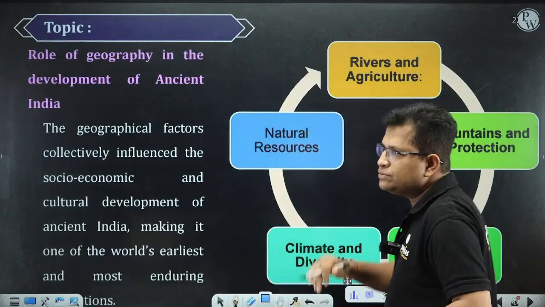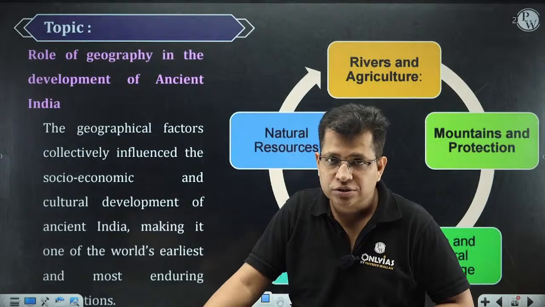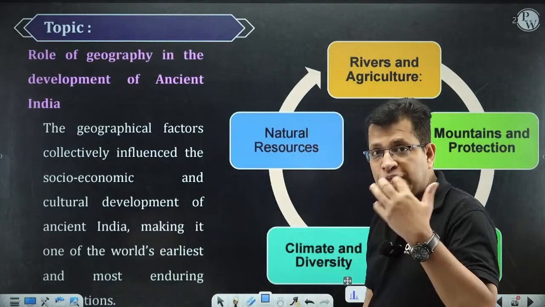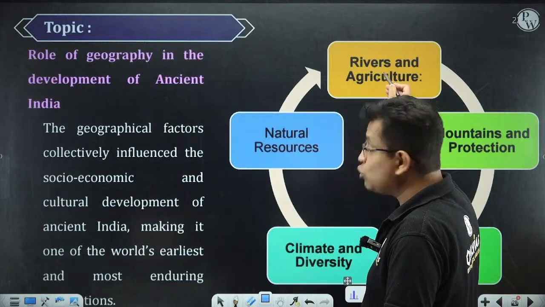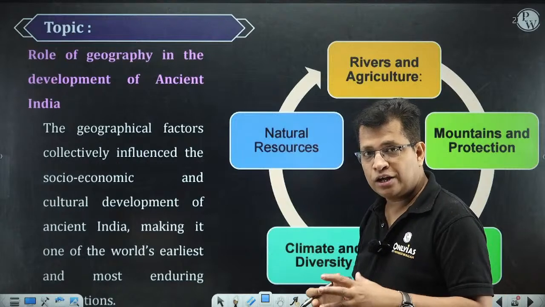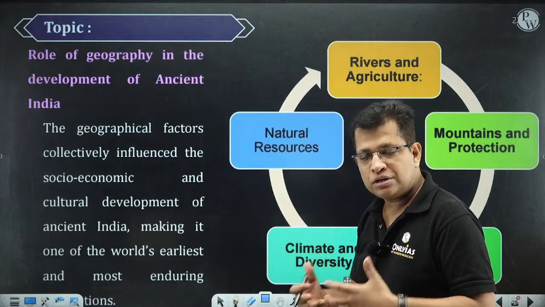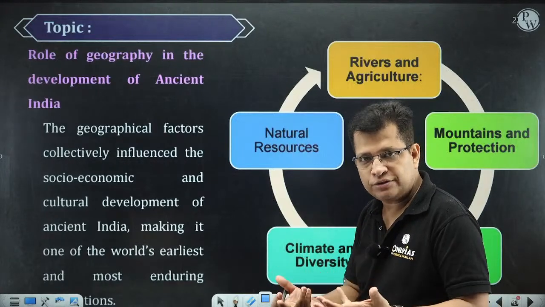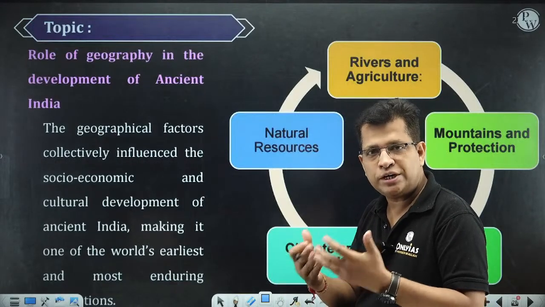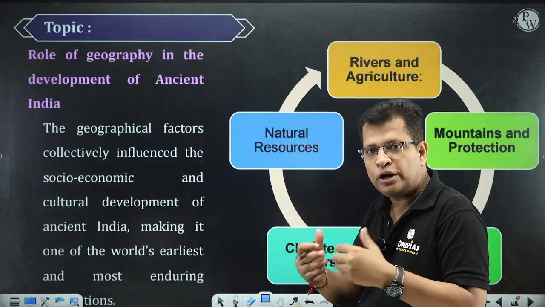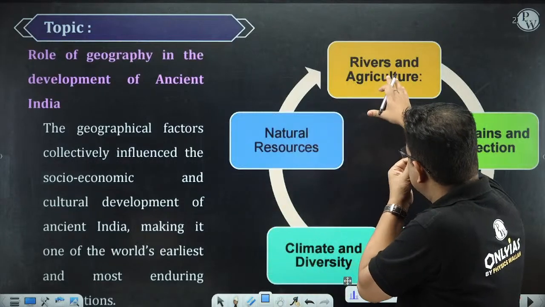So rivers and agriculture, must have seen. Indus Valley civilization developed in the riverine courses. The ancient towns, the first urbanization, that is Indus Valley civilization, was in the river courses. Agriculture, that's a fertile tract of the land. Then abundance of the water produces surplus. This surplus was used for secondary economic activity, that is called trade and commerce, and that led to the development of the towns, cities, and that will also transform the political structure from Jana to Janpad, Janpad to Mahajanpadas, and Mahajanpadas to Samrajya. So this is what rivers and agriculture.